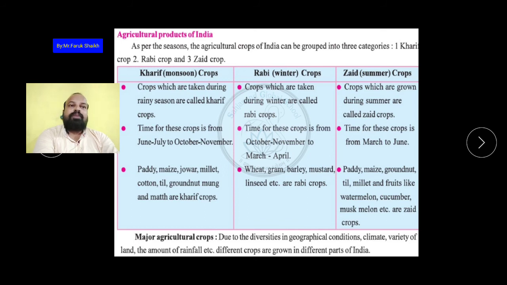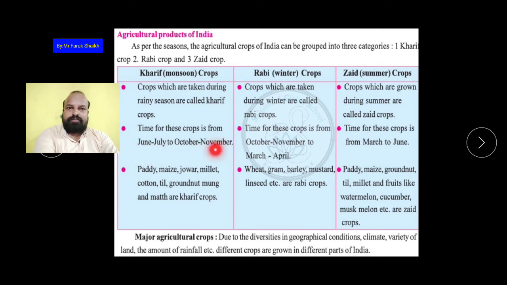Okay, next is the rabi crops. So the crops which are taken during winter seasons are called the rabi crops. Is it clear? So the crops which are taken during winter are called the rabi crops, and the time for these crops, okay, here is October November to March April.